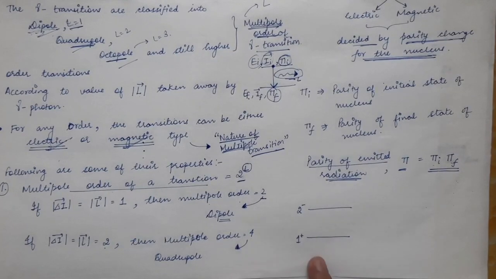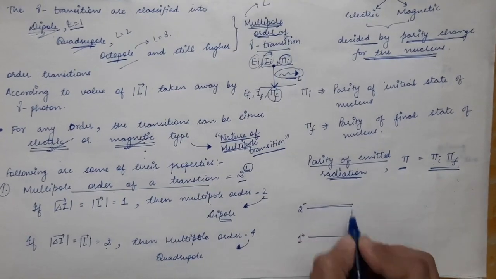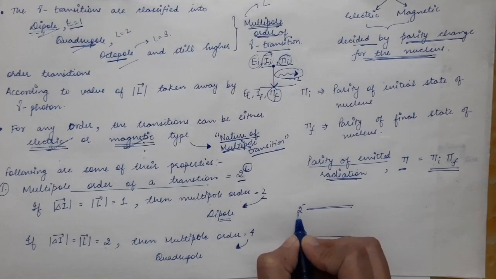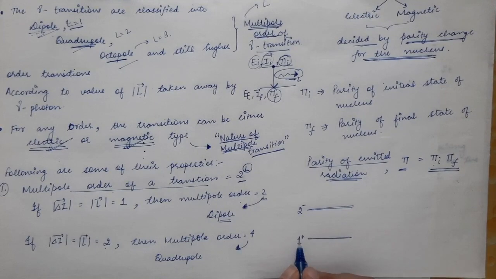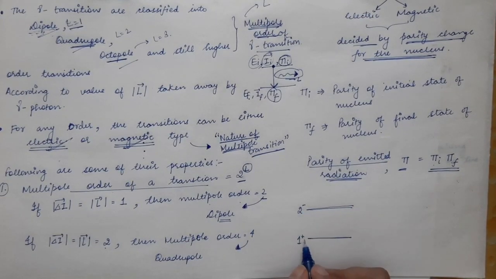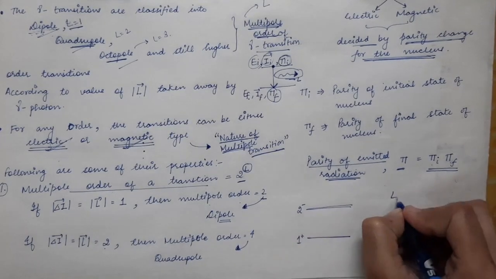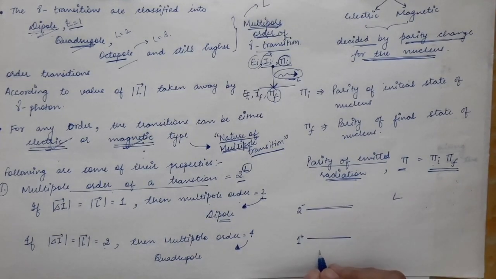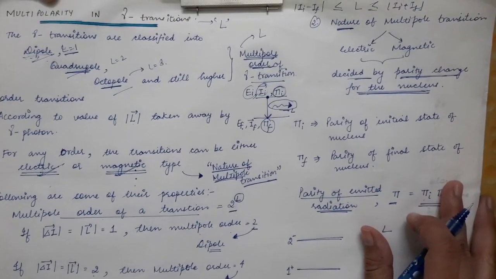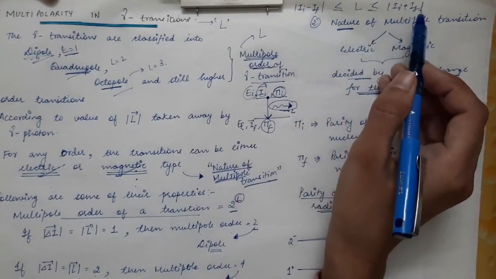So let's say over here we have 2 energy states. This is the excited energy level, this is the ground state energy level, and the spin of the nucleus is 2. In this case the spin of the nucleus is 1. The parity is minus 1, here the parity is plus 1. So what will be the angular momentum taken by the photon? That will lie between Ii minus If and Ii plus If.